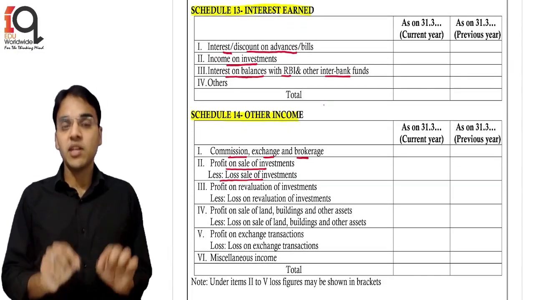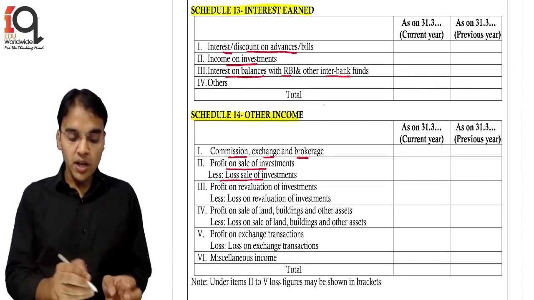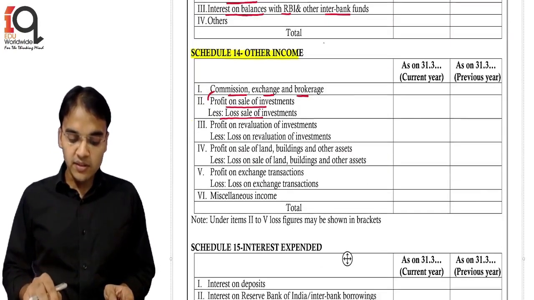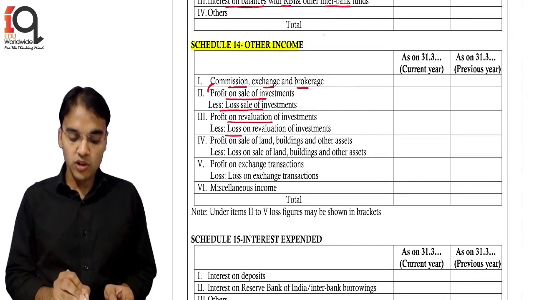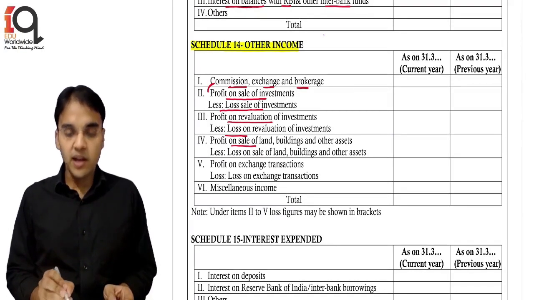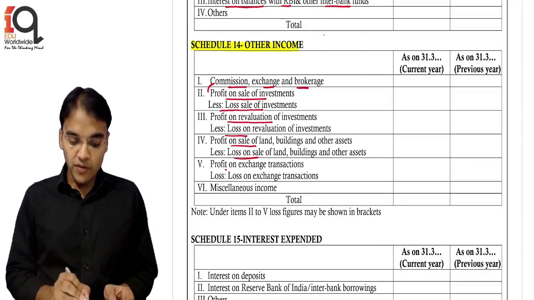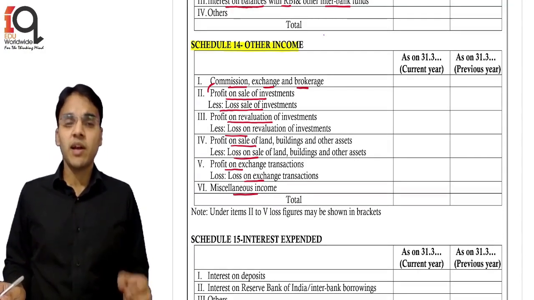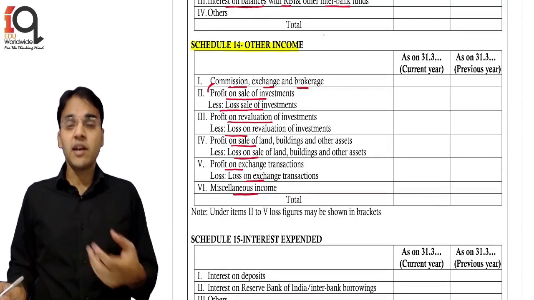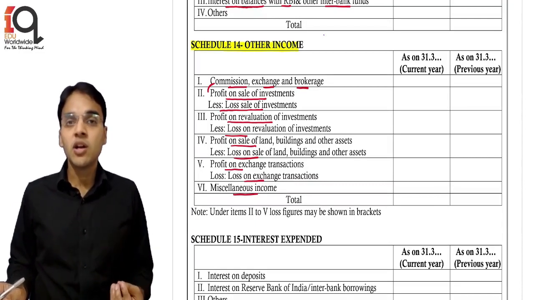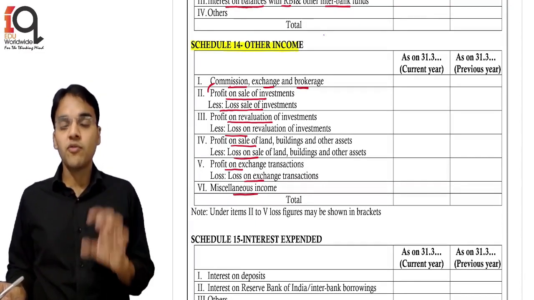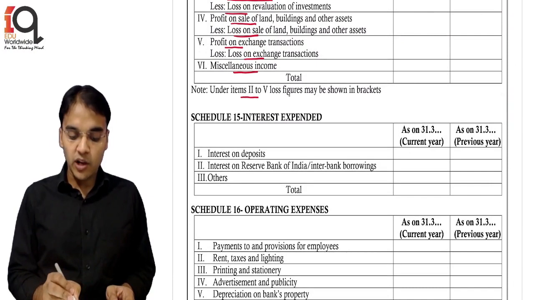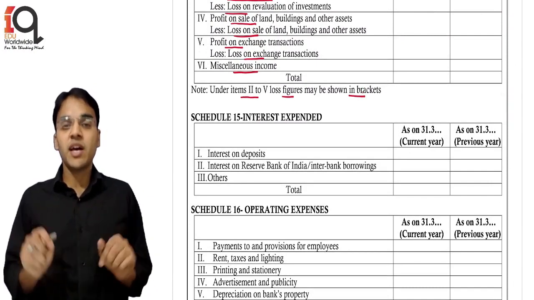We need not remember the sequence of this, we need to remember only the schedule numbers. However, the income on investment is under schedule 13. This is the profit on sale of investment. Then the next thing is profit on revaluation of investment minus loss on revaluation. Profit on sale of land, building and other assets minus the loss on land, building and other assets. Profit on exchange transactions minus loss on exchange transactions, or miscellaneous income. So these incomes, like locker rental income, DD charges and other such things, will all be shown under your other income, schedule number 14. Now it is clearly written that under items 2 to 5 the loss figures are to be shown in brackets because they are negative items.